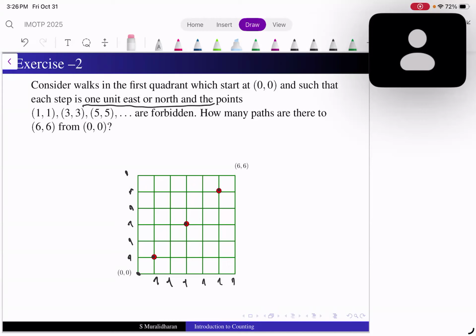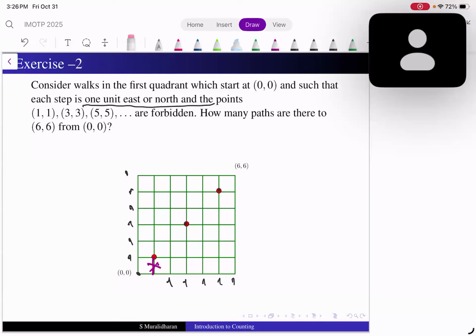I mean, that coordinate we are not supposed to pass. Yes, I can't see. For instance, this is a red one. Let us say I can't go through this like this. So when I am below this red, this path is forbidden, because if I just go there, then I will get stuck there.